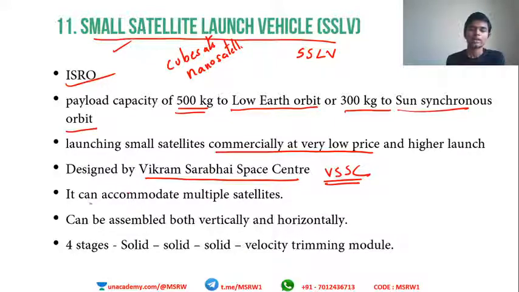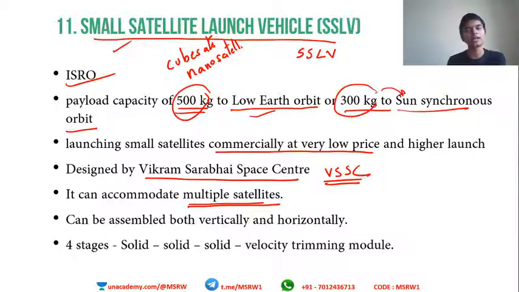Understood? It can accommodate multiple satellites. So the net capacity should be 500 kg to the lower Earth orbit, or 300 kg to Sun synchronous orbit, but it necessarily need not be one satellite. More than one satellite can be clustered into it, as long as the net weight does not go beyond 500 kg or 300 kg. It can be assembled both vertically and horizontally.